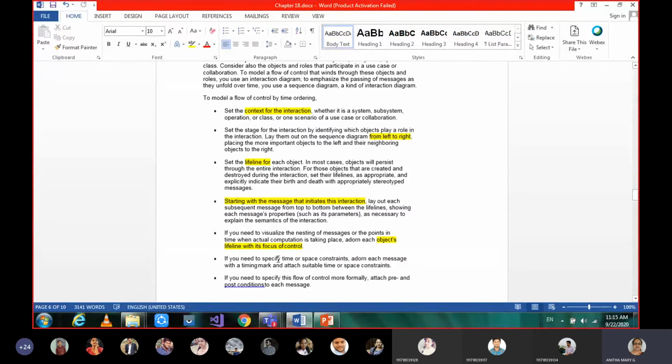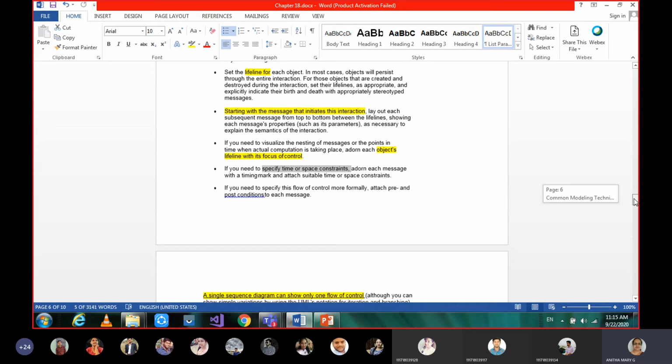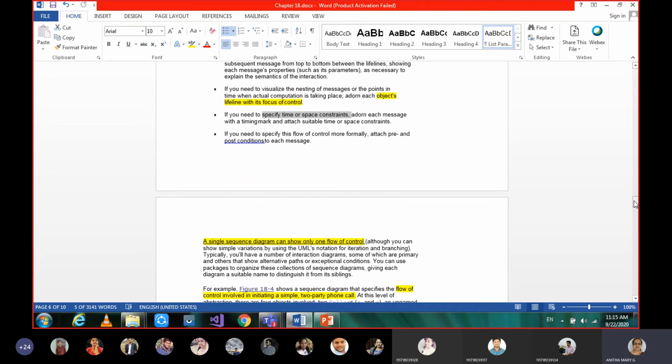And then if we have any time constraint or space constraint, we can specify it. We might not have studied time marks and all yet, so in upcoming chapters we'll be learning how to give time and all. If those things are also needed, we can give them here. Okay, and if there are any pre or post conditions, some constraints you want to specify, so this message will be sent only when this condition is satisfied. Such messages also can be given. Or if you want to give more specific details, then we can give a note also.